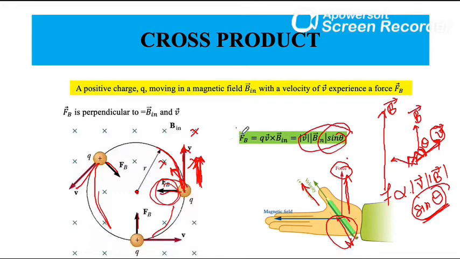Okay, and Fb magnitude is number associated with velocity times magnetic field. Okay, this cross product is given by this sine angle, sine theta. So here Q is also there. Q is the charge value.